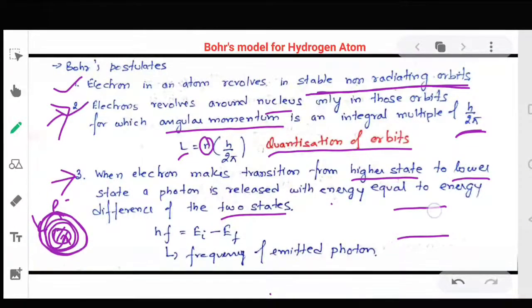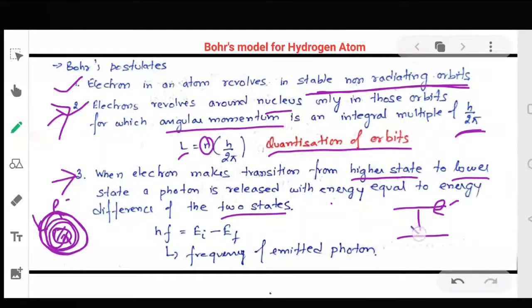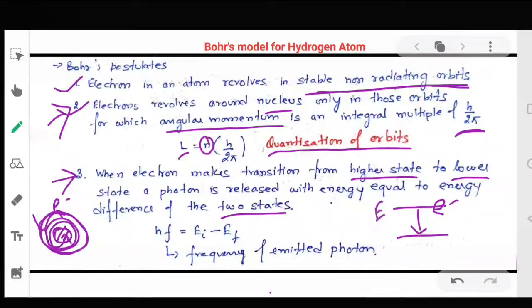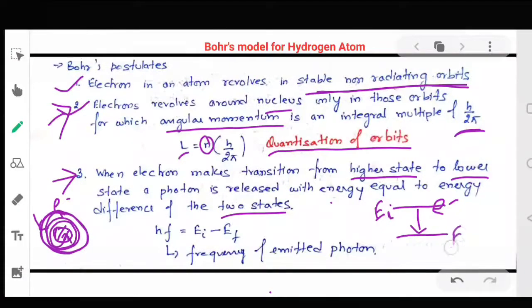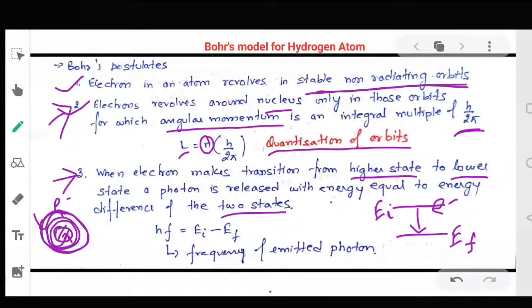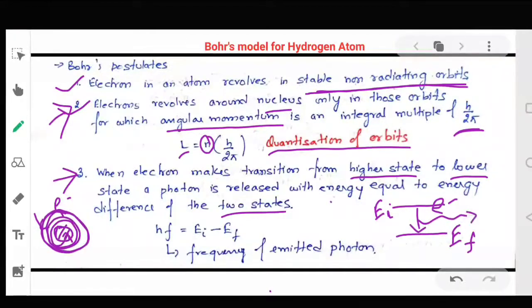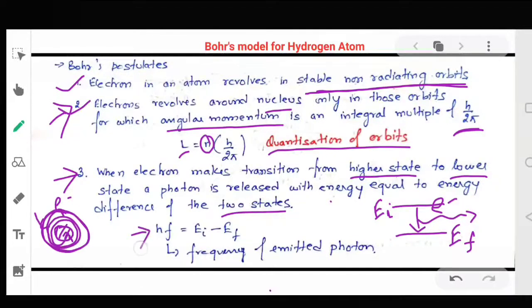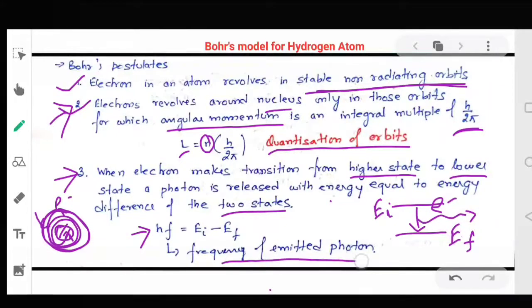When this electron jumps from this state to this state, the energy at this state is E initial and at this state is E final. It releases a photon whose energy is h times f, where f is the frequency of the emitted photon.